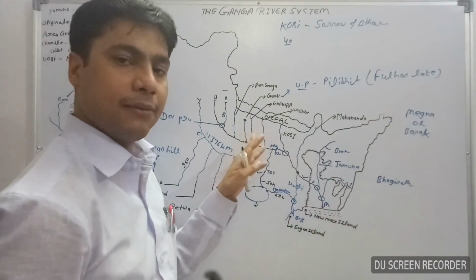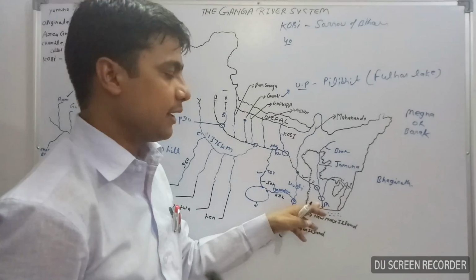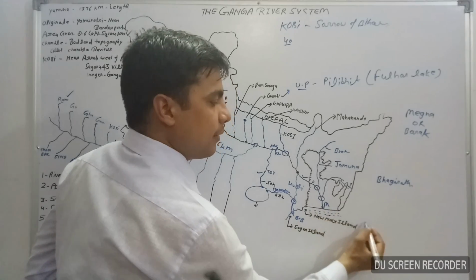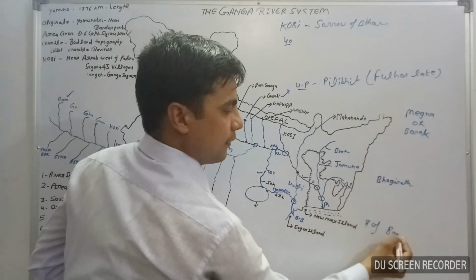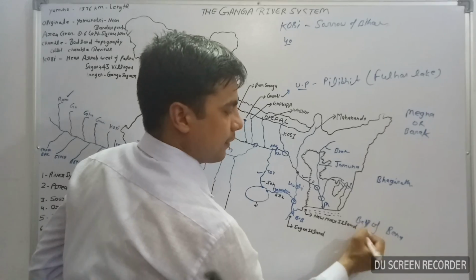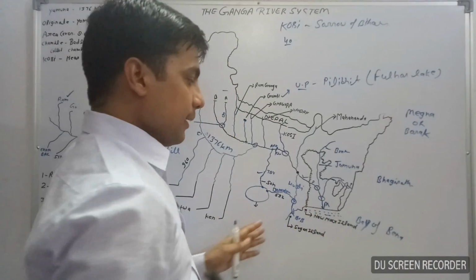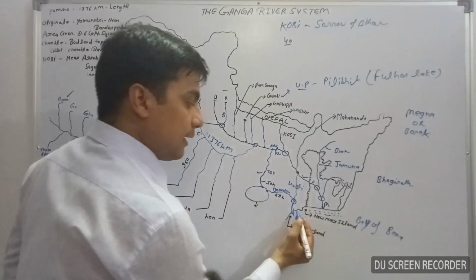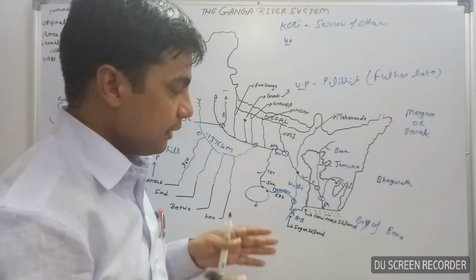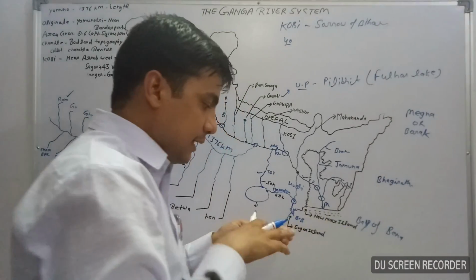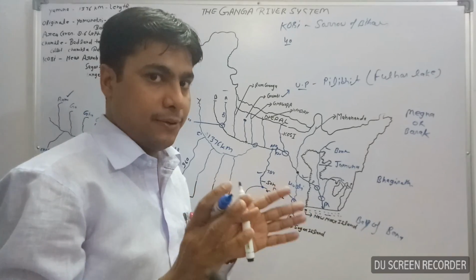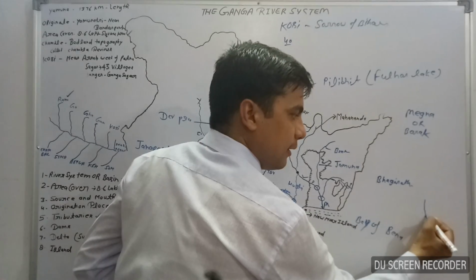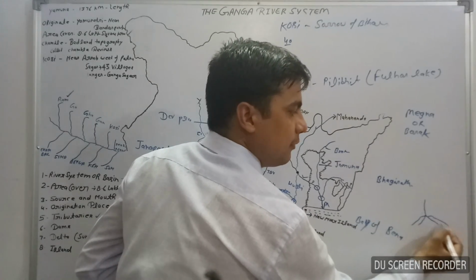Finally, the name of the Ganga river has been changed and it is known as the Meghna river. With the name of the Meghna river, it discharges its water into the Bay of Bengal. Before discharging its water, it creates a delta. Delta means the final place of the river where the river discharges its water bodies. In this place the river divides into many distributaries.